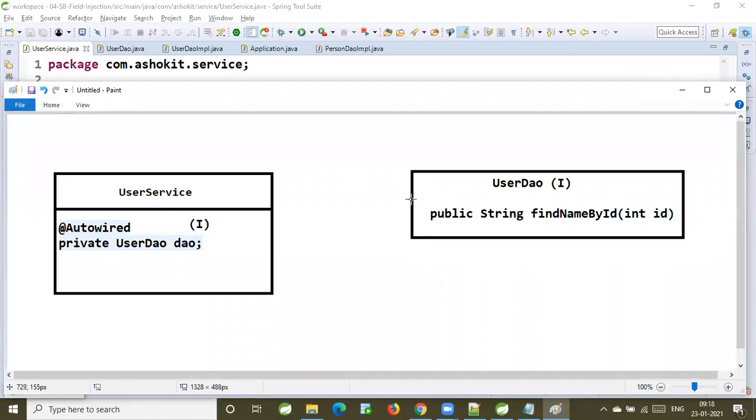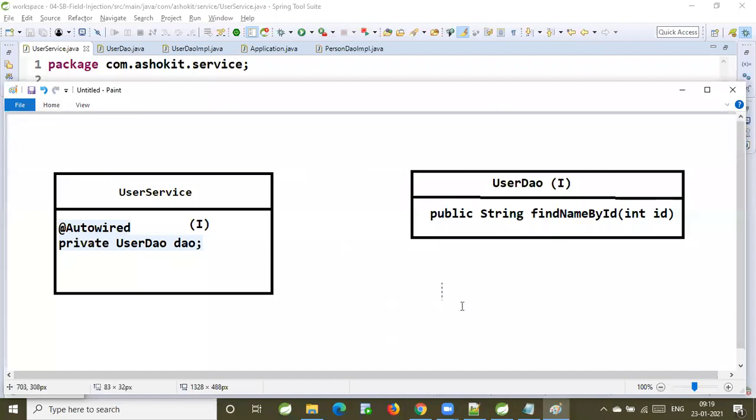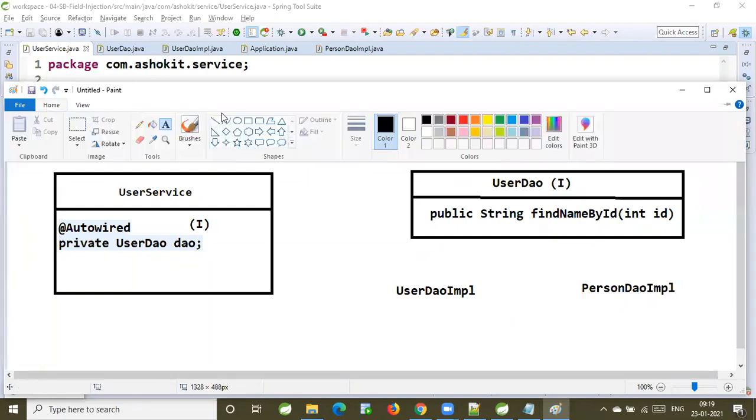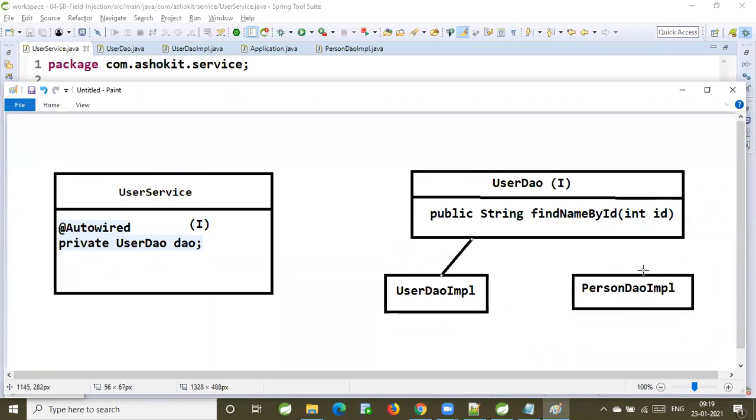Now, how many implementation classes are available for this interface? Two implementation classes are available. One is user DAO IMPL, another one is person DAO IMPL. Both classes are implementing the same interface. So can one interface have multiple implementation classes? Yes, one interface can have multiple implementation classes.